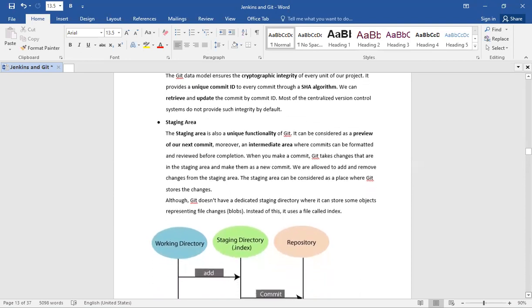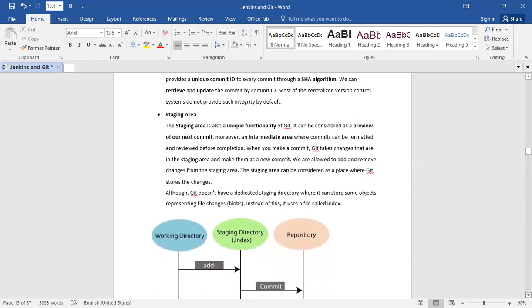Next one, staging area. The staging area is also a unique functionality of Git. It can be considered as a preview of our next commit. Moreover, it is an intermediate area where commits can be performed and reviewed before completion. When you make a commit, Git takes changes that are in the staging area and makes them a new commit. We are allowed to add and remove changes from the staging area.